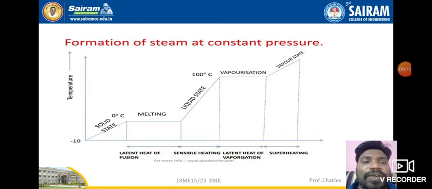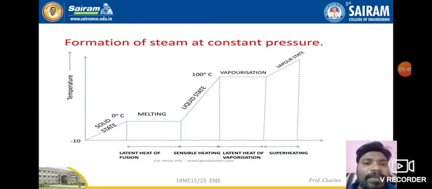So this is how the formation of steam at constant pressure will be drawn, between temperature and enthalpy. Okay, there are three different types of enthalpies. One is sensible heat, next is latent heat of vaporization, and superheating.